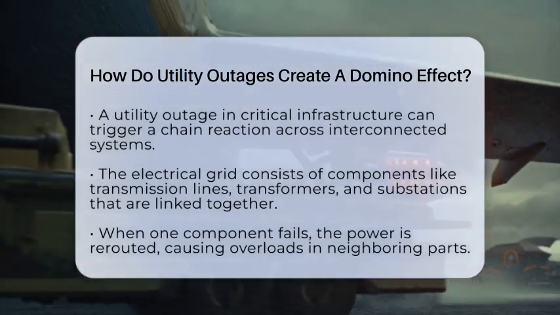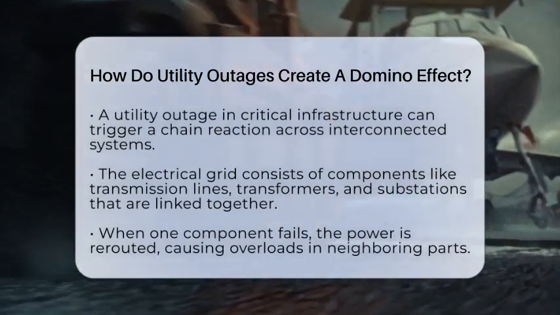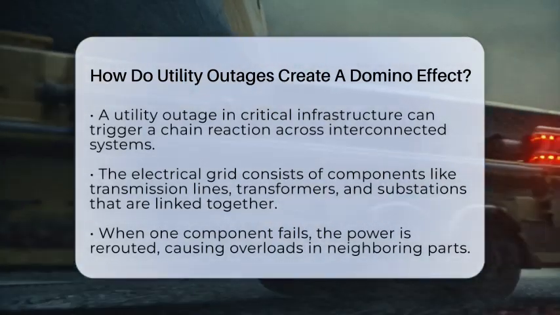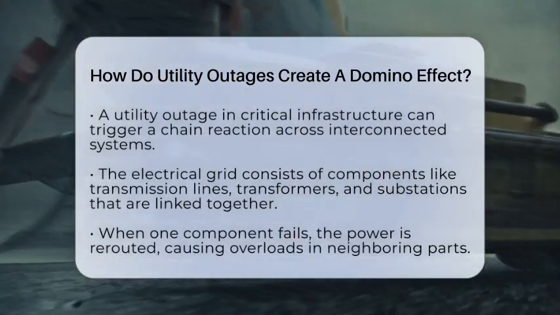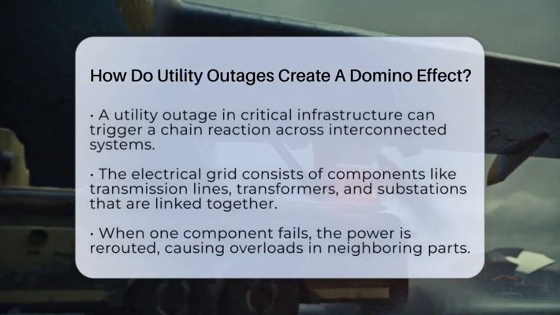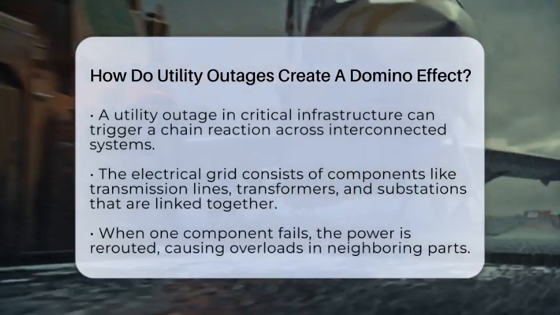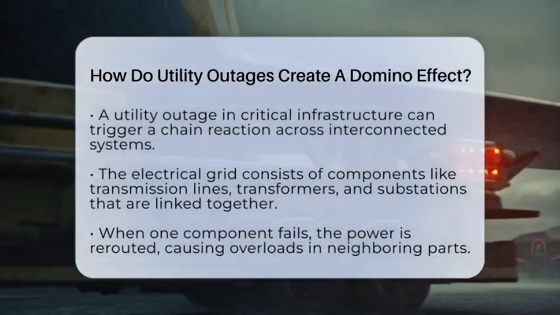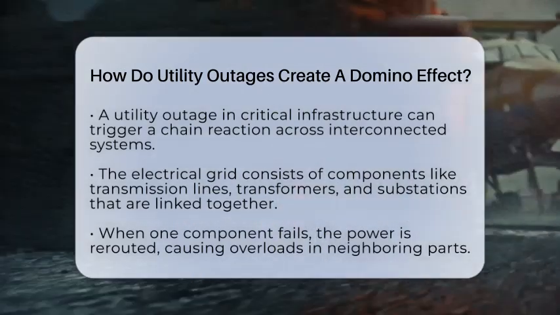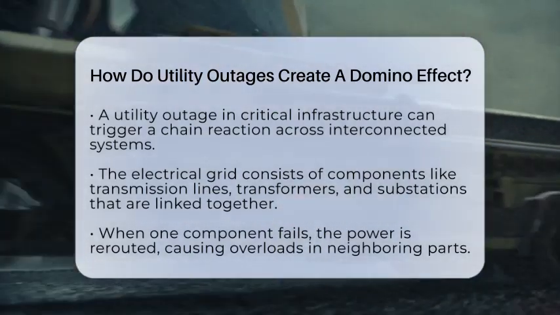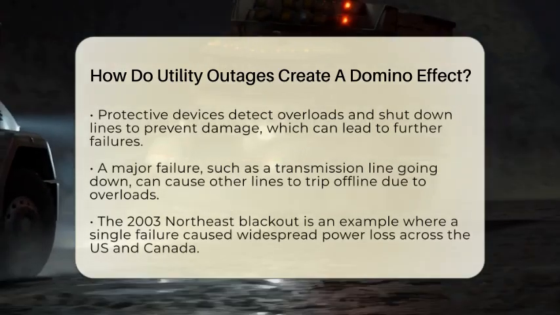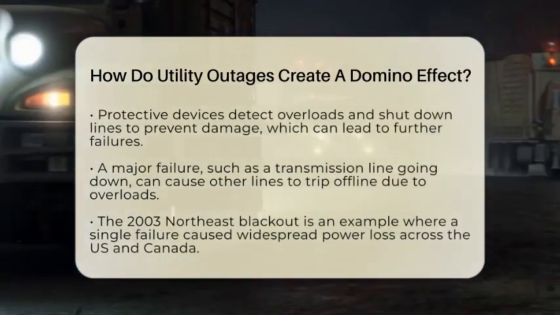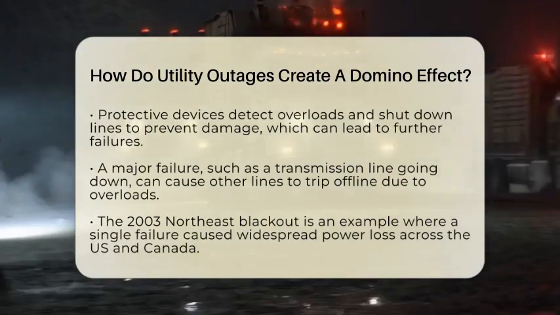This is because the electrical grid is made up of many interconnected components like transmission lines, transformers, and substations. If one of these fails or is taken offline, the power it was carrying has to go somewhere else. That sudden shift causes neighboring parts to become overloaded. Protective devices like relays detect these overloads and shut down the overloaded lines to prevent damage. But this protective action can cause a cascade of failures.